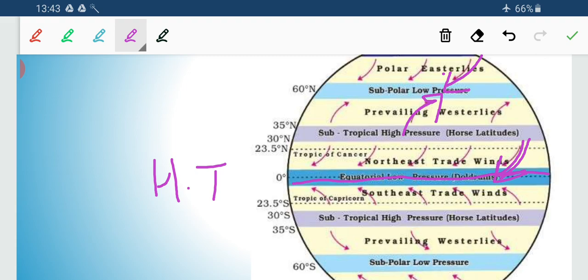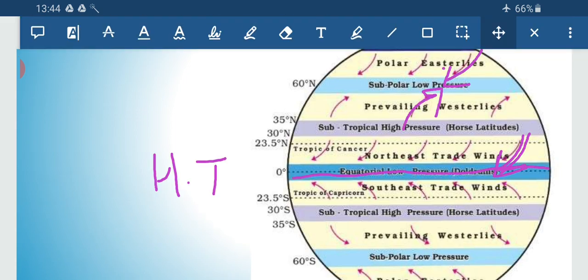This happens in both hemispheres, whether the northern hemisphere or the southern hemisphere. You have just to keep it in mind, where there is a zone of low pressure, it will be a belt of attraction, and where there is a zone of high pressure, it will be a belt of discharging or releasing of the winds. So in this way, the pressure and the wind system influences the climatic condition.